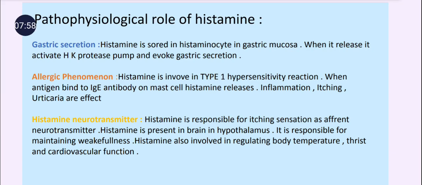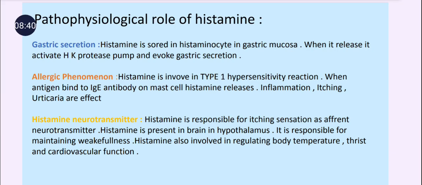Along with allergic or inflammatory mediation, histamine is also involved as a neurotransmitter, because histamine is present in the brain in some amount, and it is responsible for maintaining the wakefulness of living beings. And that's why whenever H1 receptor antagonists, especially first generation ones like promethazine or diphenhydramine or dimenhydrinate, are prescribed to a patient, they are responsible for sedation or drowsiness in the patients.